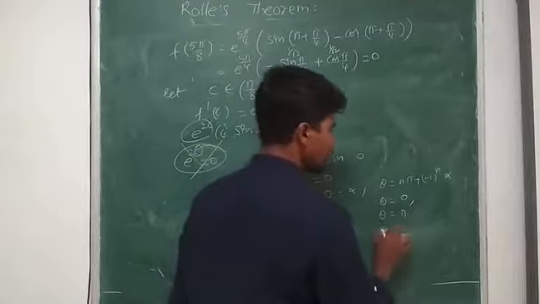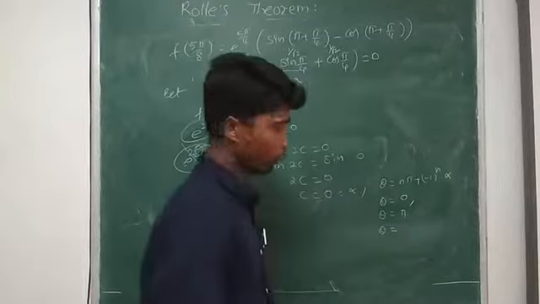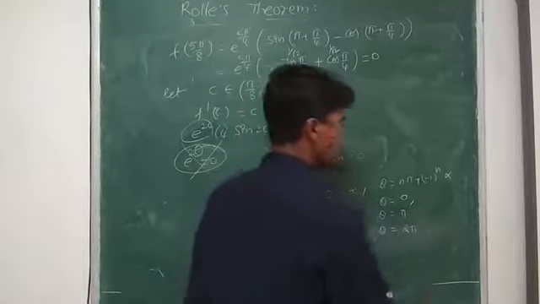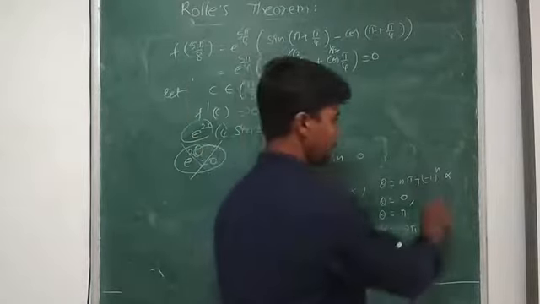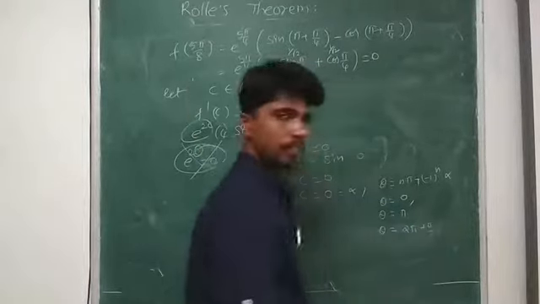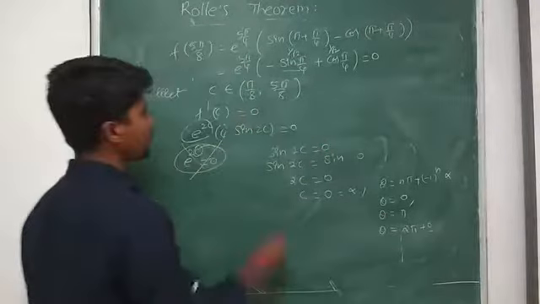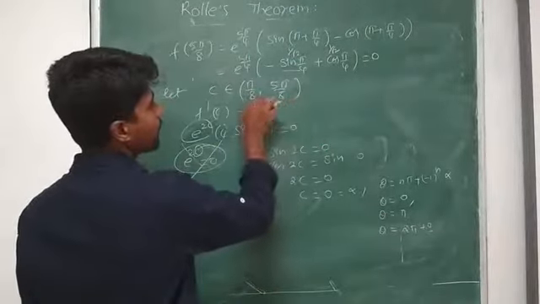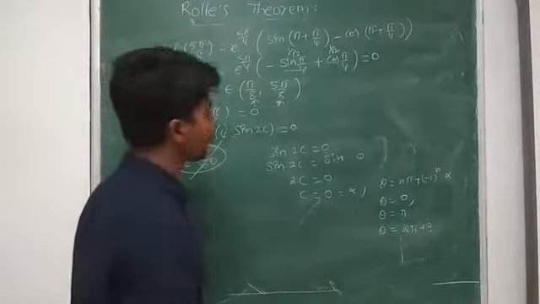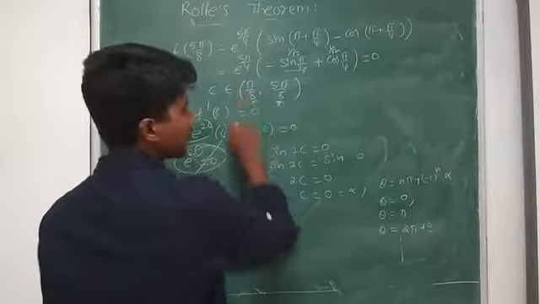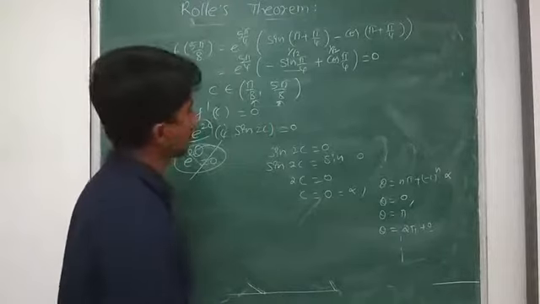Next, if n value is 2, theta equals 2 pi plus 0. And so on, we get many values. Among these many values, we have to consider those which lie between pi by 8 and 5 pi by 8. So what is the value of pi by 8 and 5 pi by 8?